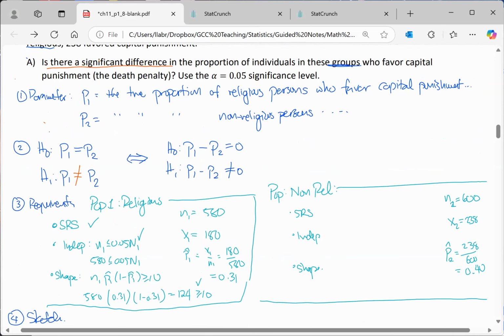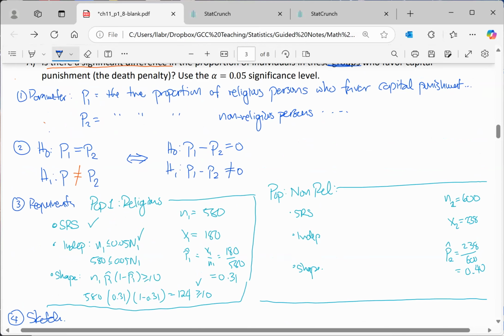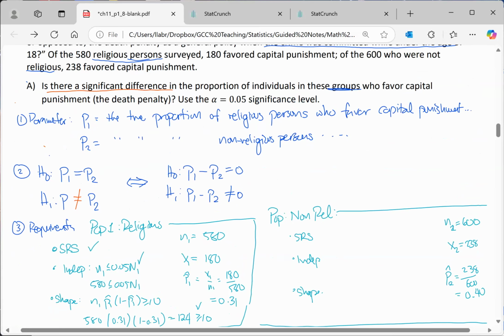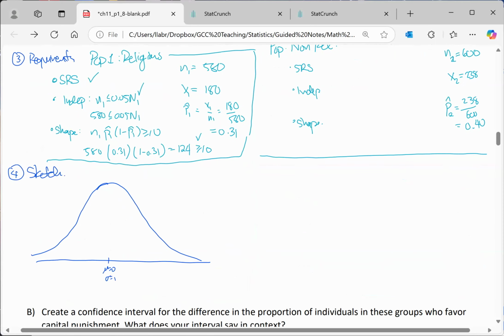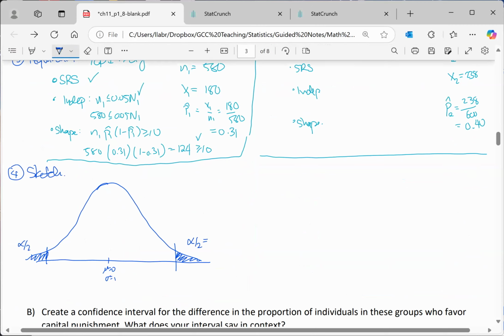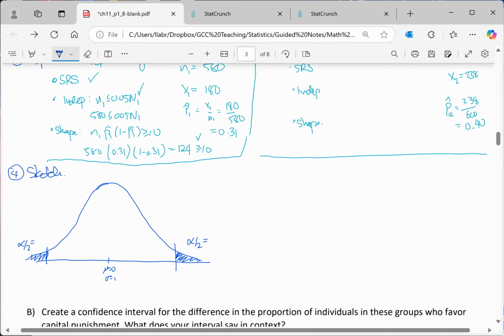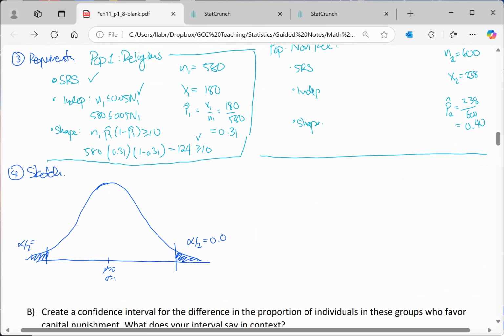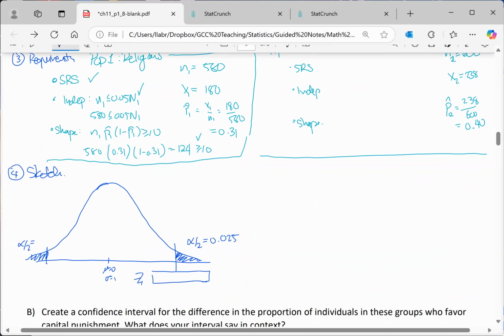Notice that we have a not equal to alternative hypothesis, so we're doing a two-tailed test. The significance level is 0.05, so standard level. I'm going to shade my two tails right away. Each tail has an area of alpha over 2, in this case 0.025. Therefore, we can find the critical values right away.